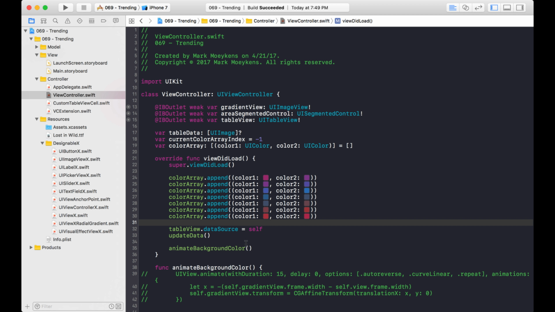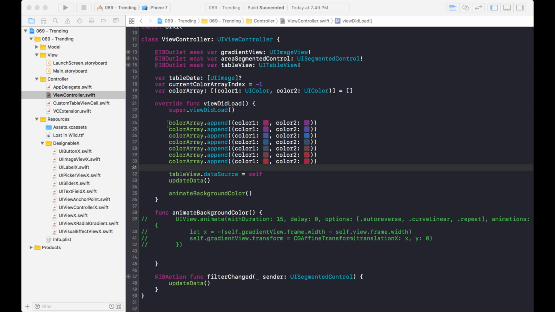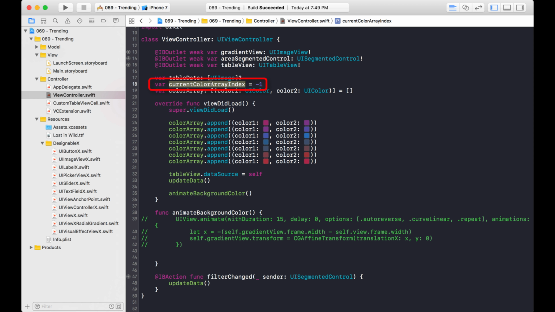Okay, now that I have this color array, I want to cycle through them, right? And in order to do that, I have to keep track of which color I'm on. And that's where this variable comes in right here. I should have deleted this before I started this tutorial, but since it's already here, I'm just going to show it to you. So this basically keeps track of the index of the color array, so I know which color I'm currently on. So when I come back and transition to the next color, I'll know which one to go to. Now it starts off at -1 because when I come into this function, I'm going to increase that number by 1. So it starts at 0.